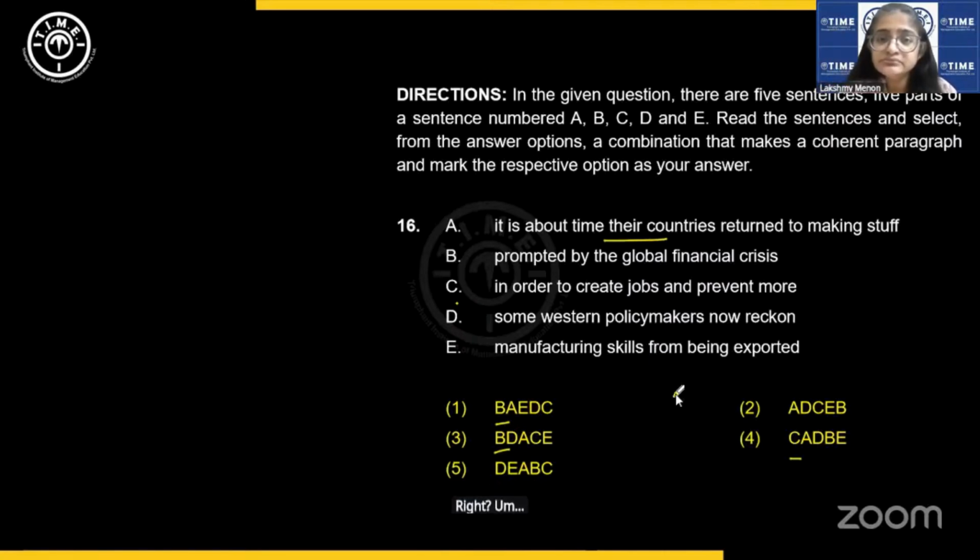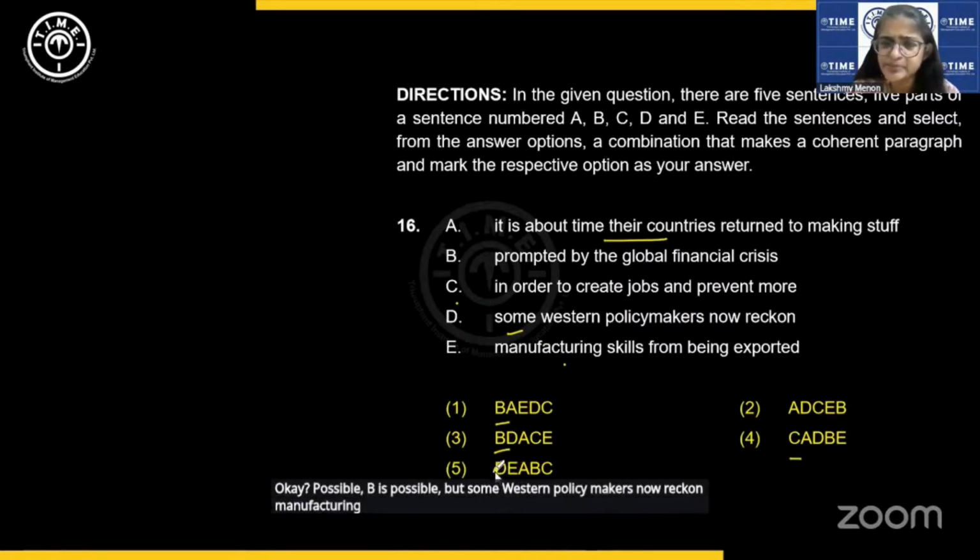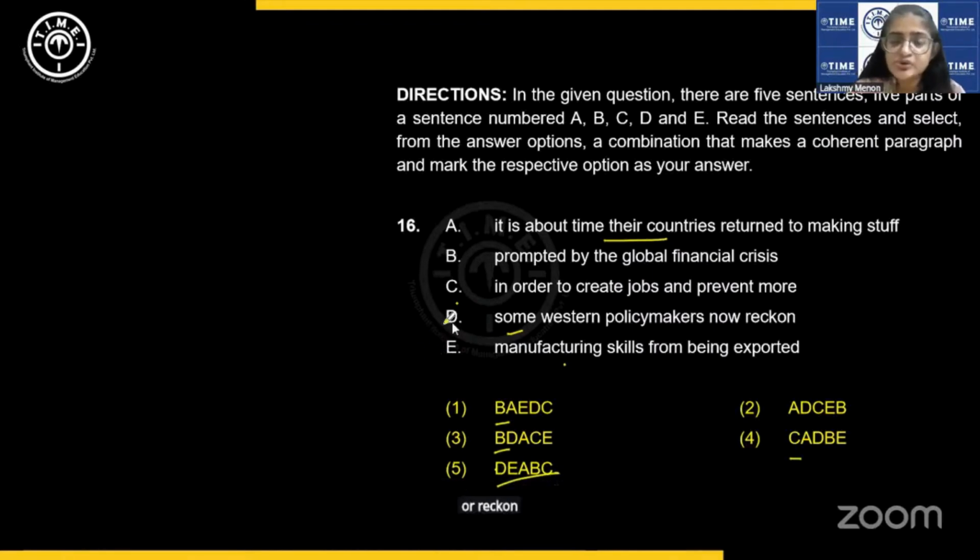Some Western policymakers now reckon, okay, D is possible, but some Western policymakers now reckon manufacturing skills from being exported. No, reckon that or reckon it is. So this also cannot be the starting. So now we have B, two options with B, right?